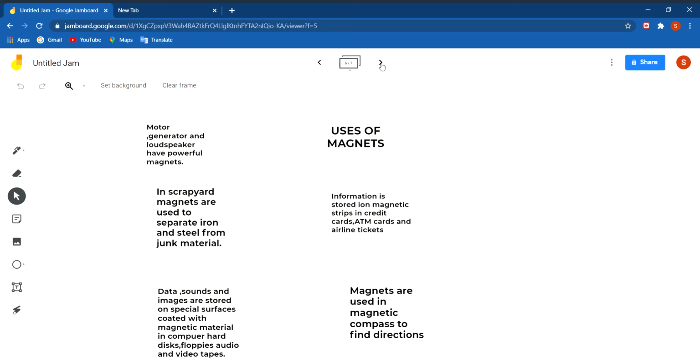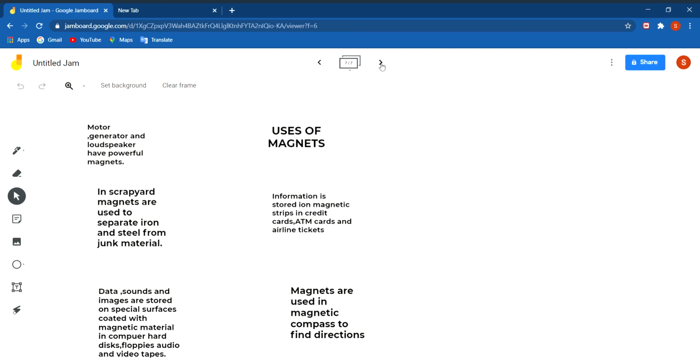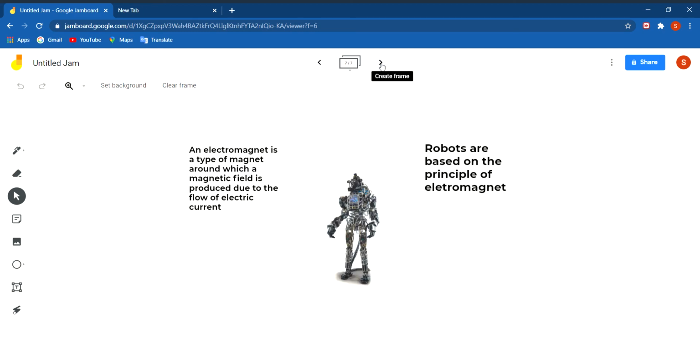Then we shall discuss electromagnets. What is an electromagnet? An electromagnet is a magnet around which a magnetic field is produced due to the flow of electric current. This type of magnet is called an electromagnet.